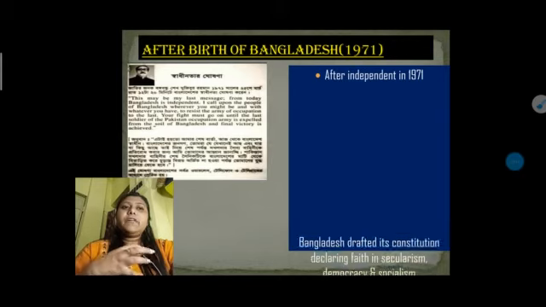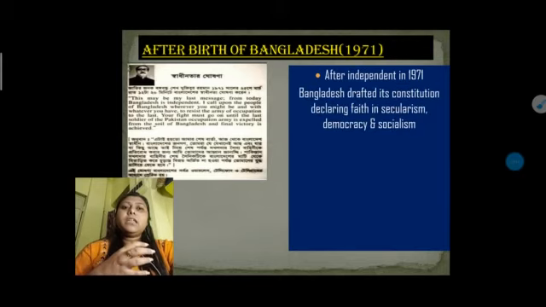After independence in 1971, Bangladesh drafted its constitution, declaring that it would be based on secularism, democracy and socialism.